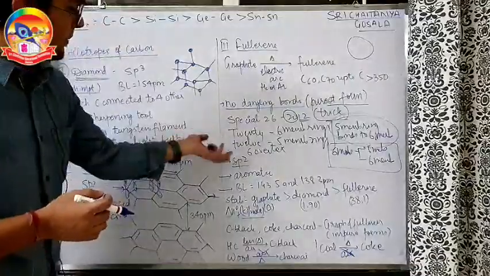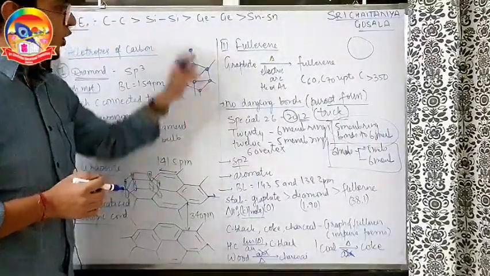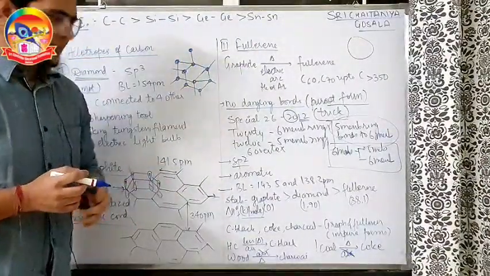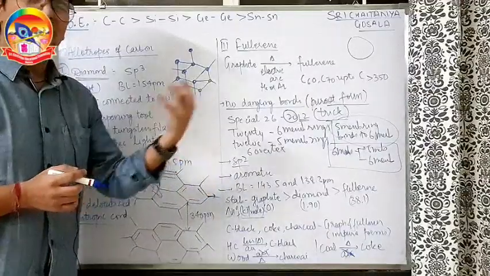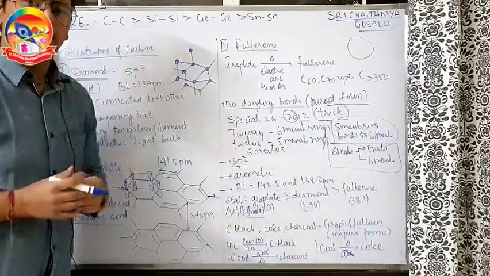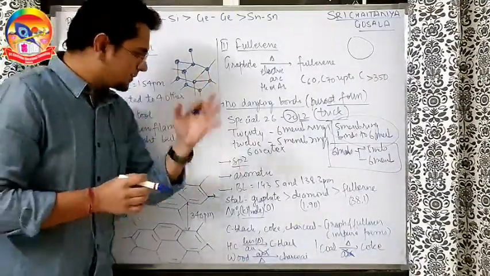Going ahead. Hybridization is sp2. The fullerene is aromatic in nature because there is one odd electron which enters into molecular orbital. No need to go into the detail of MOT, but it becomes aromatic in nature.